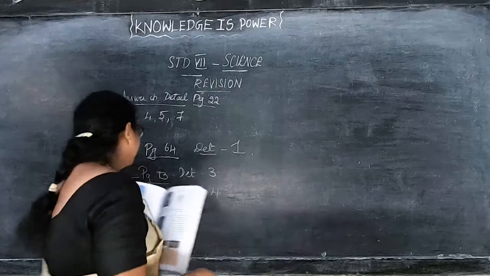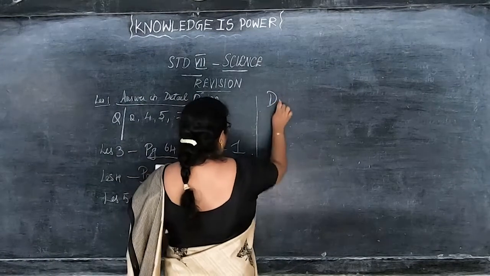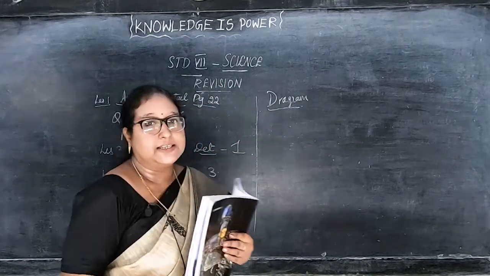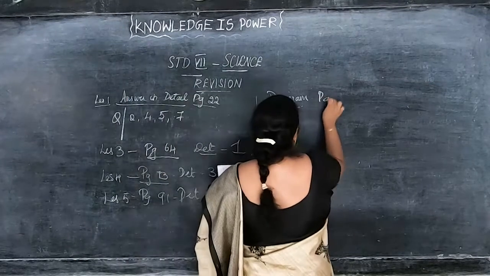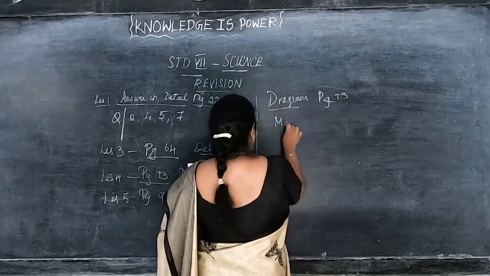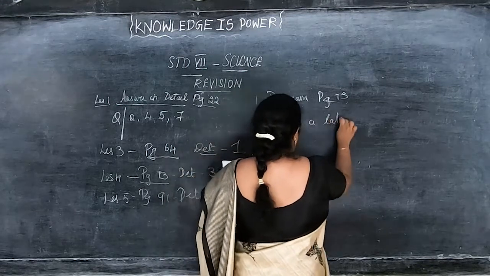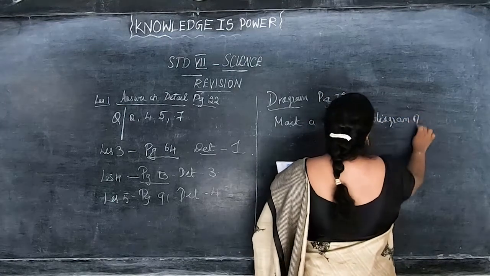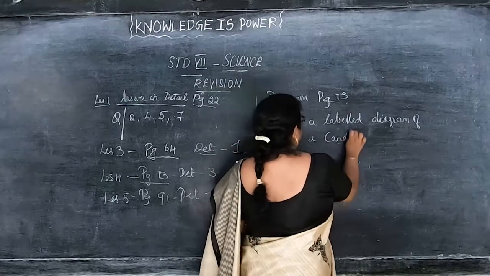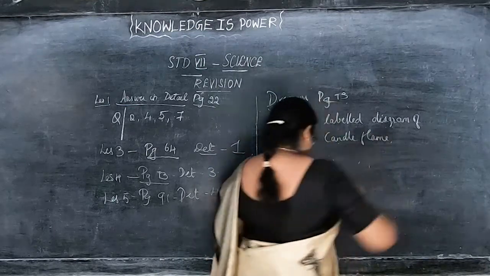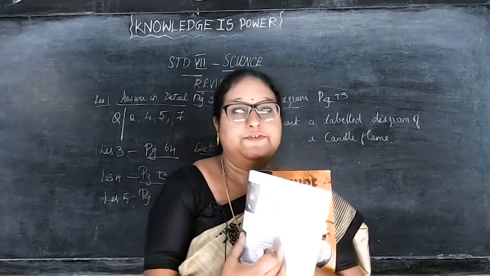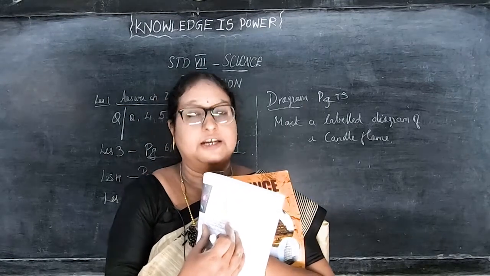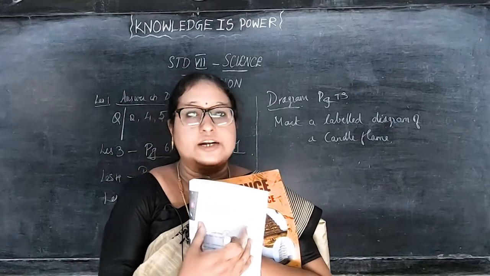Apart from this, we have a diagram, children. You have to draw neatly and mark the parts. If you mark the parts, only then will you get the marks. That is in page number 73: label the diagram of a candle flame. Children, you should be thorough with this diagram. On page number 73 you can see the candle flame. You have to draw it and color it also, giving different colors for the outer zone, inner zone and middle zone. You have to mark everything that is there. Only then will you get full marks.